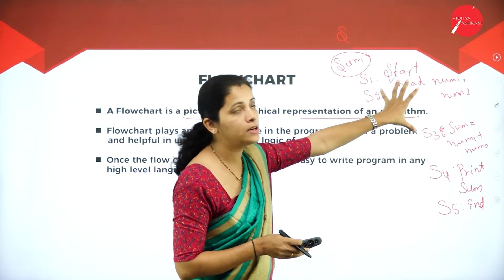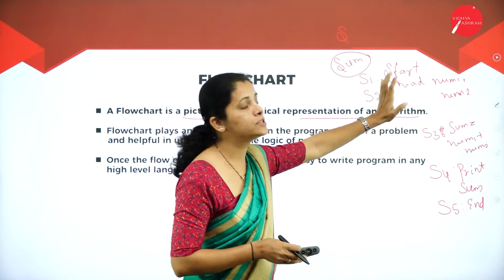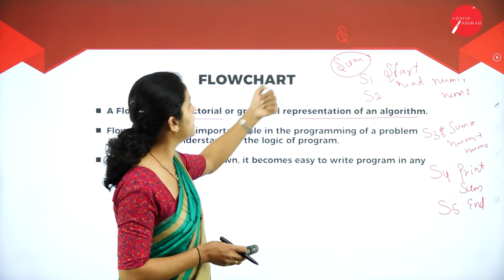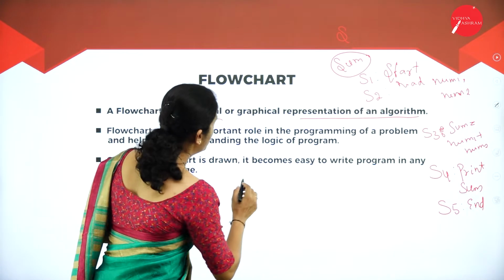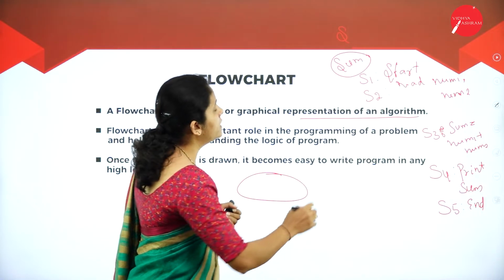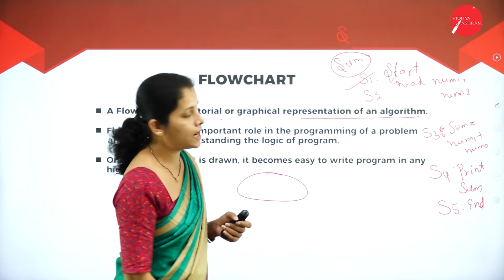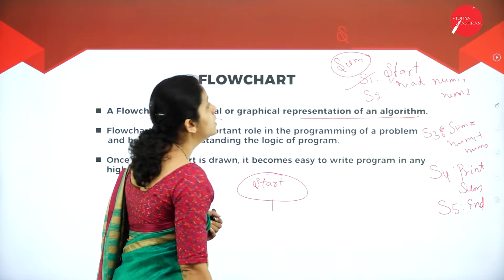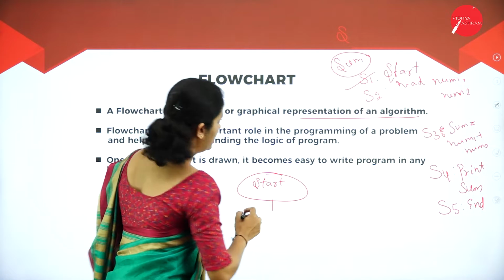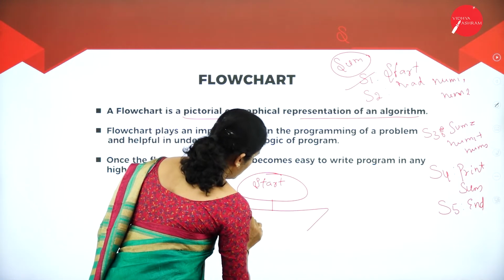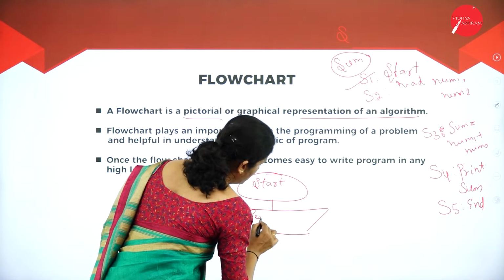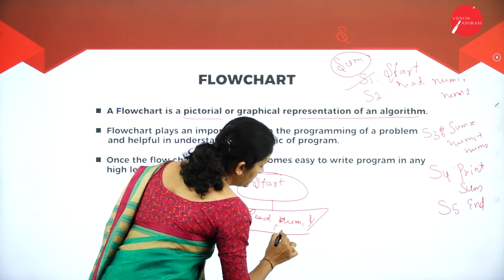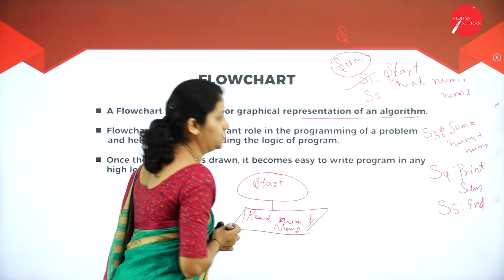Now I have the algorithm. What do I want to do? I want to convert this algorithm into a pictorial representation. That is nothing but my flowchart. So at the beginning, what is my first step? That is start. So I will write start. Then what is my next step? I'm going to read number 1 and number 2.